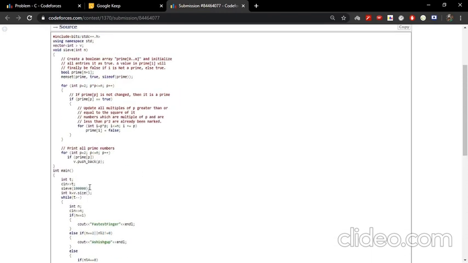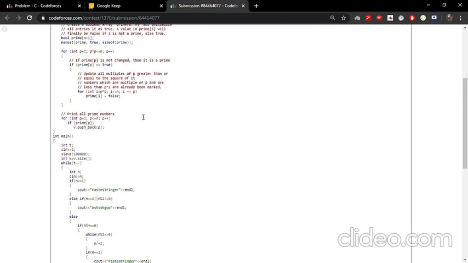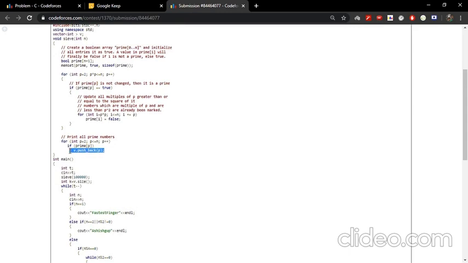For k equals 1, we divide n by 2 to get the number m. Now we check it for a prime number. If it is a prime number, then FastestFinger will win, else Ashishgup will win. I have checked it using a vector made through a sieve, which you all must know. I have just pushed back into a vector all the prime numbers up to 10 to the power 5.